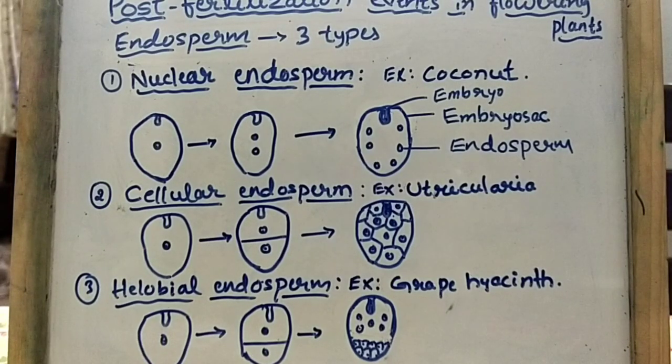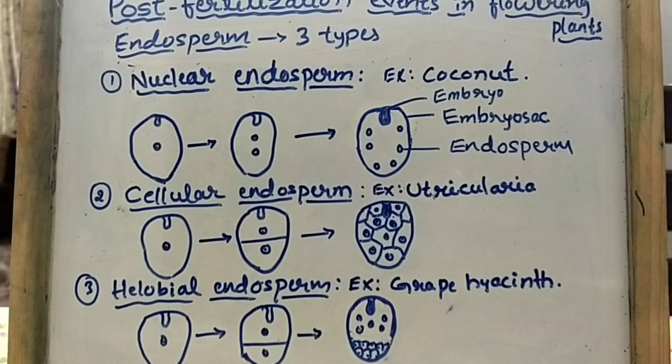The first two, formation of endosperm and formation of embryo, take place in the embryo sac. The other two, maturation of ovule into seed and maturation of ovary into fruit, take place in the ovary. Or we can say all these events take place in the gynoecium, that is the female reproductive structure of flowering plants.